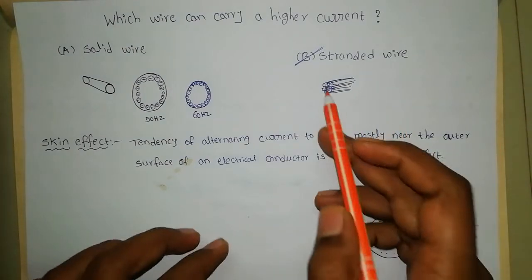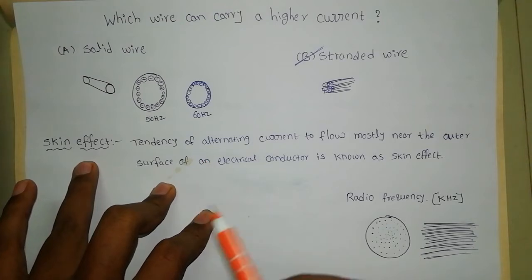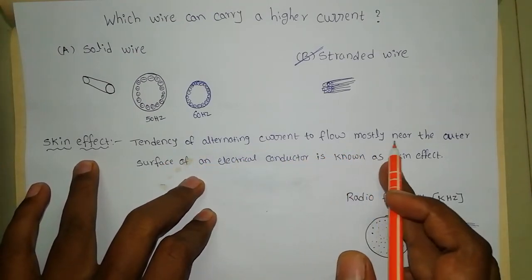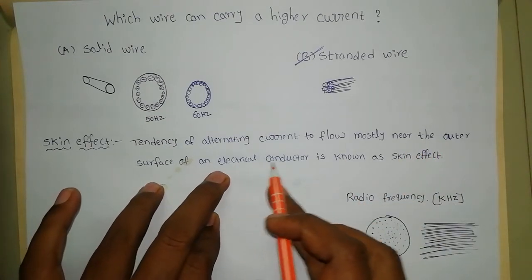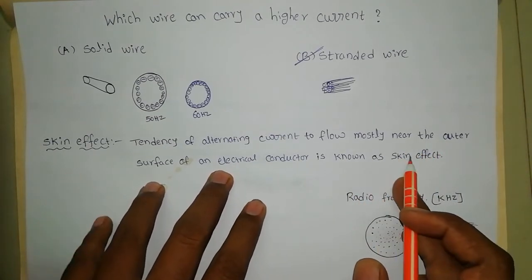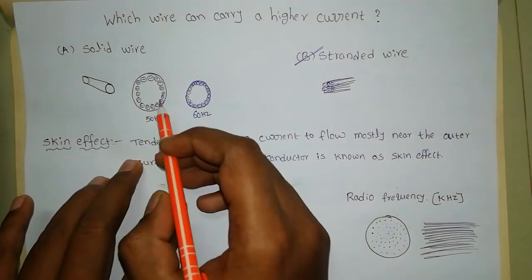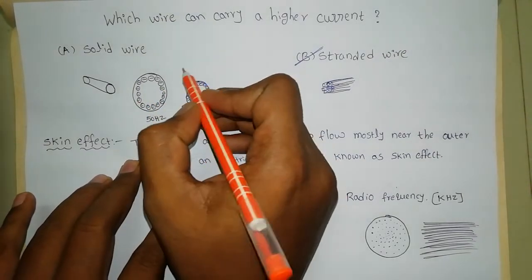Because first of all we have to study about skin effect. What is the skin effect? The tendency of alternating current to flow mostly near the outer surface of an electric conductor is known as skin effect. Skin effect means if you take a solid wire, in that solid wire the tendency of current means